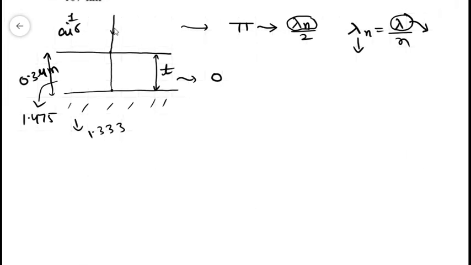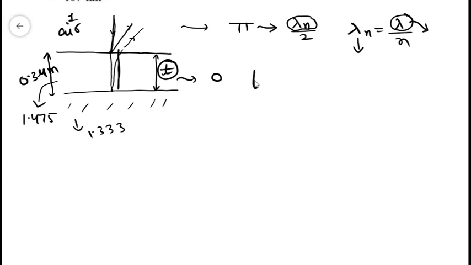So what is the total path difference between this ray and the light ray which is coming from this surface? This light will cover an additional path 2t, t here and t here.